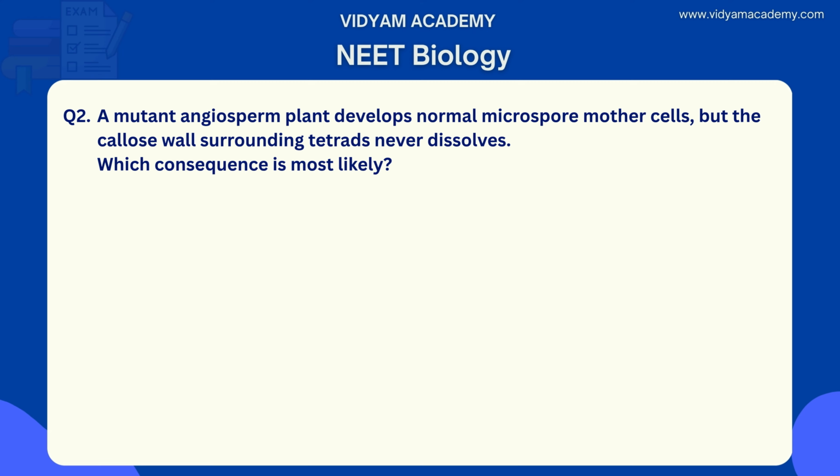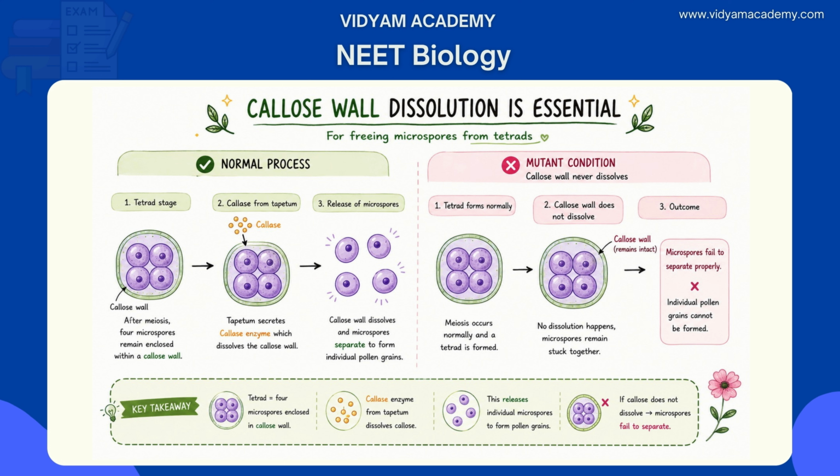Option B is the right answer. Microspores fail to separate properly. Why? The explanation is, after meiosis, 4 haploid microspores remain enclosed together within a callose wall as a tetrad. The tapetum secretes callase enzyme, which dissolves this callose wall to release individual microspores. If callose never dissolves, the 4 microspores remain permanently stuck inside the tetrad. This directly prevents individual pollen grain formation. So microspores fail to separate properly.